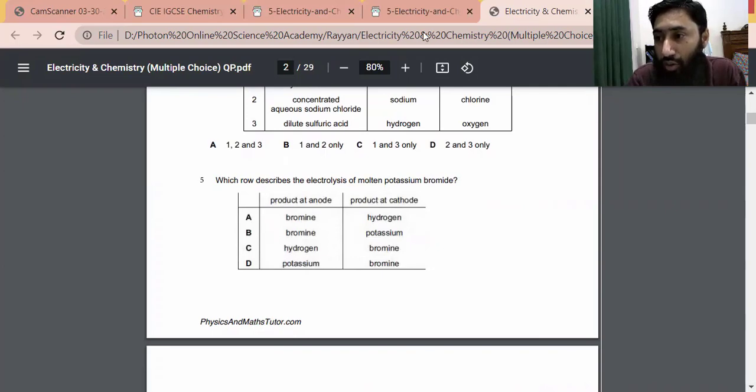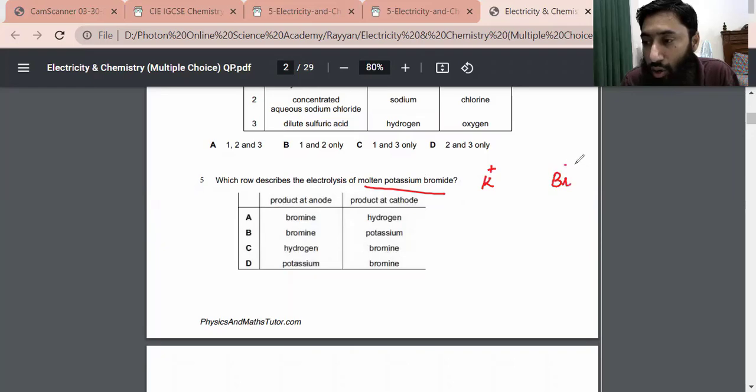Guys, you know the molten. In case of a molten substance, it is very easy to figure out which substance will appear at the cathode and which at the anode. So molten potassium bromide gives us potassium ion and bromide ion. Obviously, potassium ion moves towards the cathode because the cathode carries negative charge, and bromide ion moves towards the anode because the anode carries positive charge.